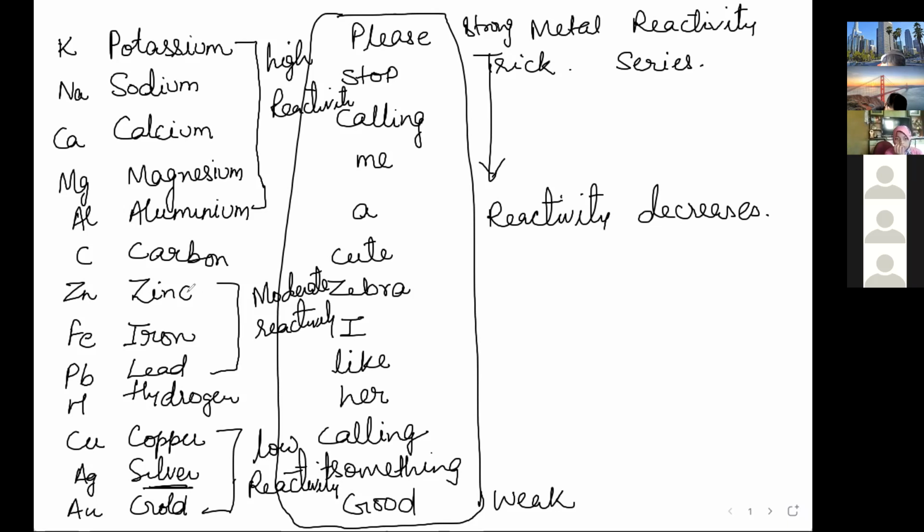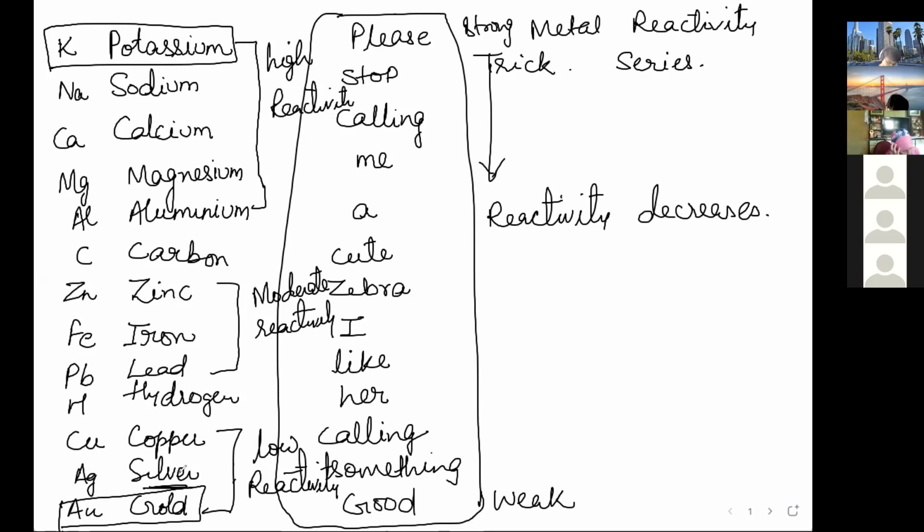Potassium is the most reactive metal and gold is the least reactive metal. That is why these weaker metals are mostly available in free form, not in combined form.